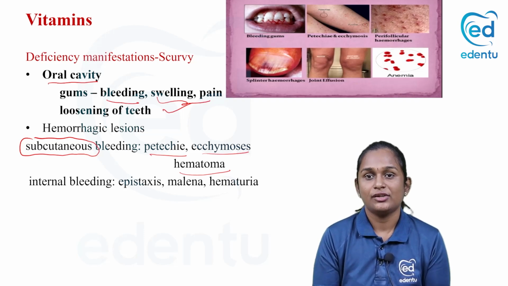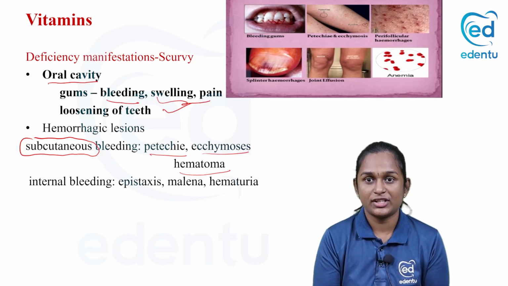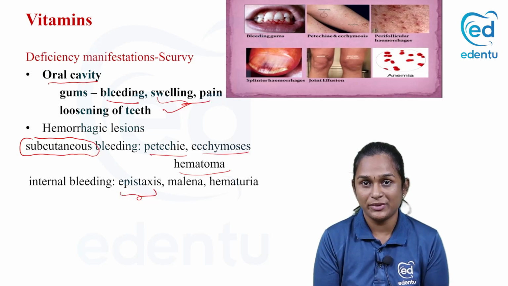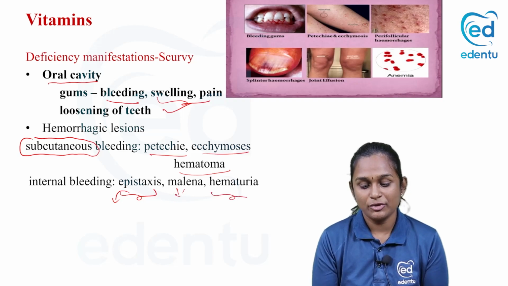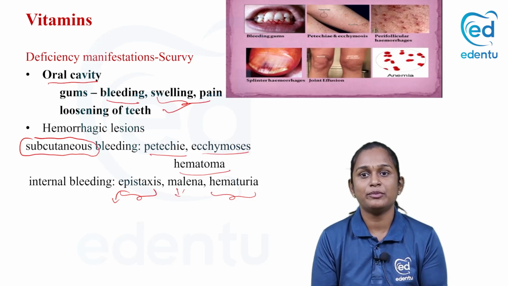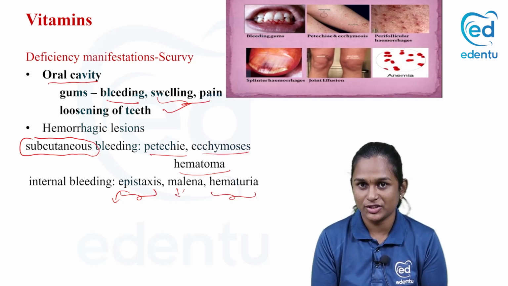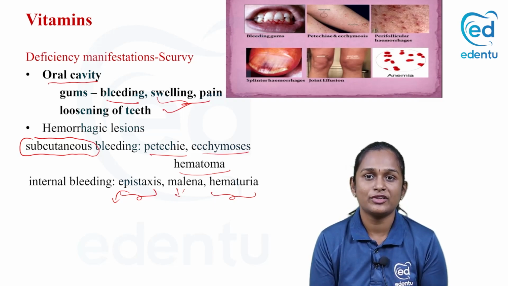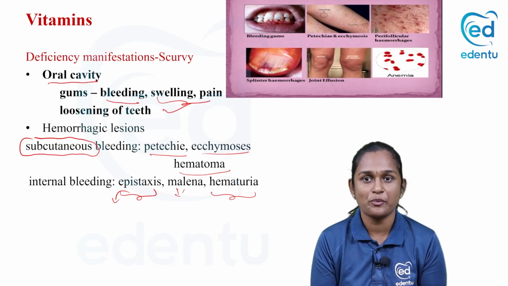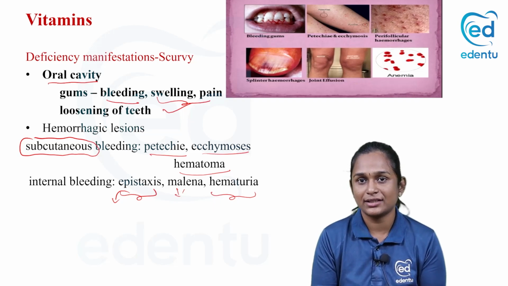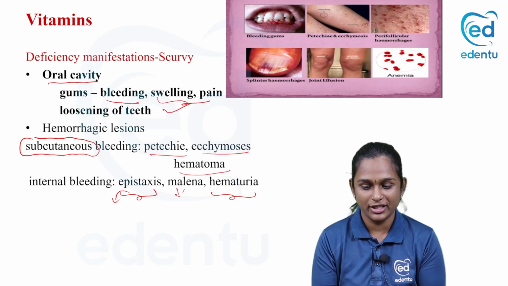There will also be internal bleeding, that is bleeding from the nose, which is epistaxis. Melena, that is blood in stool, and hematuria, blood in urine. Whenever there is vitamin C deficiency, there will be poor formation and maturation of collagen. It will result in a lack of rigidity of capillaries because they are formed by collagen. So it results in bleeding everywhere: internal bleeding, external bleeding, bleeding in the oral cavity.